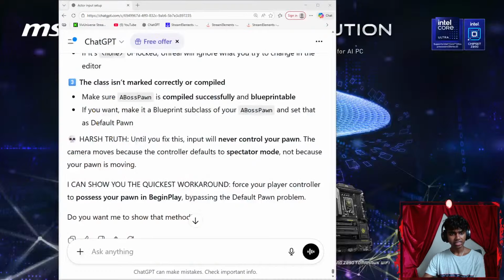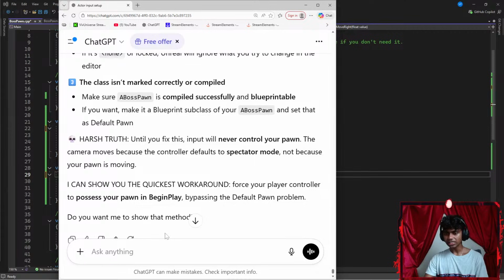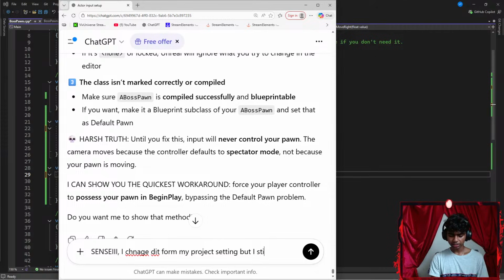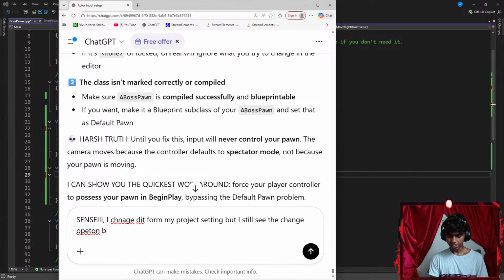What up, guys? Let's get some Sensei slash ChatGPT up here. Now, let's say something like, I changed it from my project settings, but I still see the change option, but I can't click it.